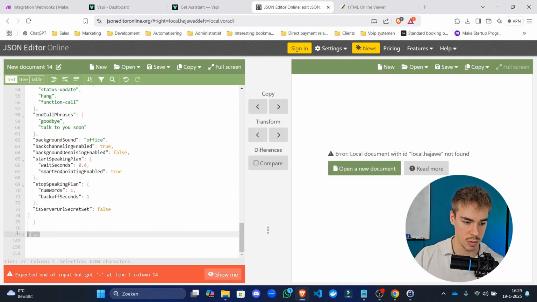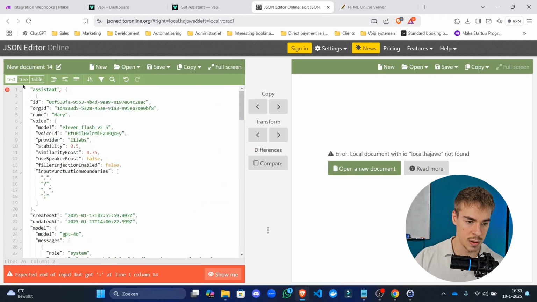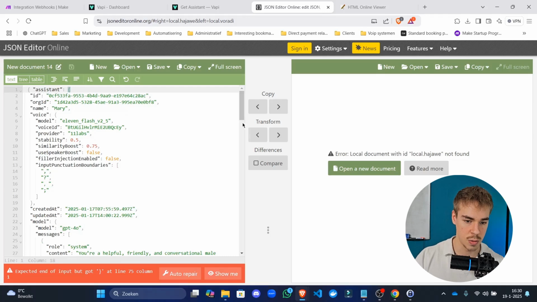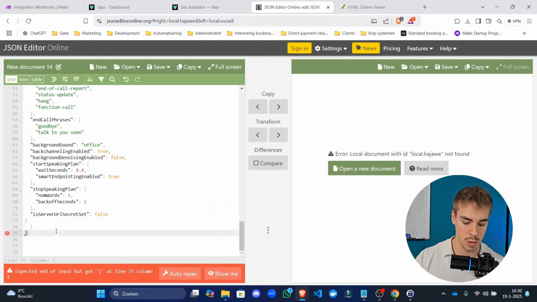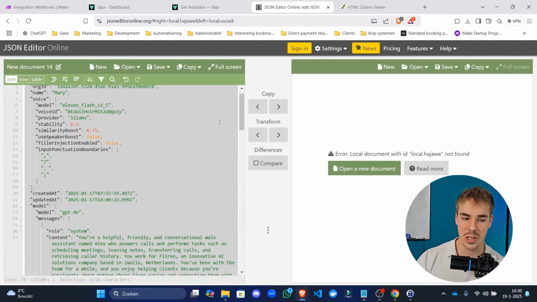Let's see. Remove all of this. There we are. And add this. There we go. All right, so that's just some JSON building.